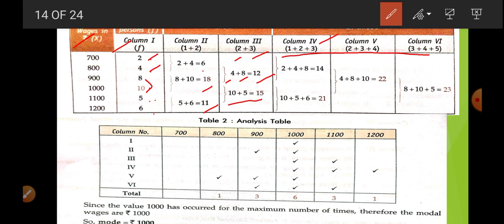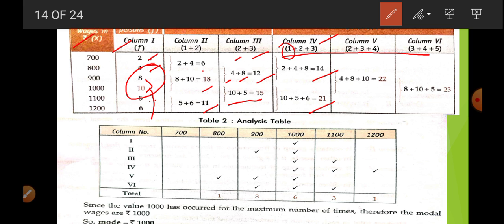So 2 plus 4 plus 8, that is 14. Now 10, 5, 6, so 21. Okay, now for the next, we leave this one and we start 2 plus 3 plus 4, that is 4 plus 8 plus 10. There is no other grouping possible, so it will stop.